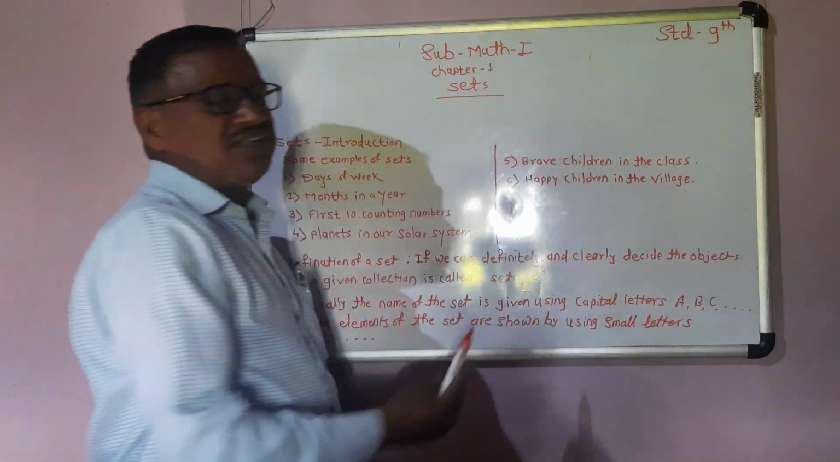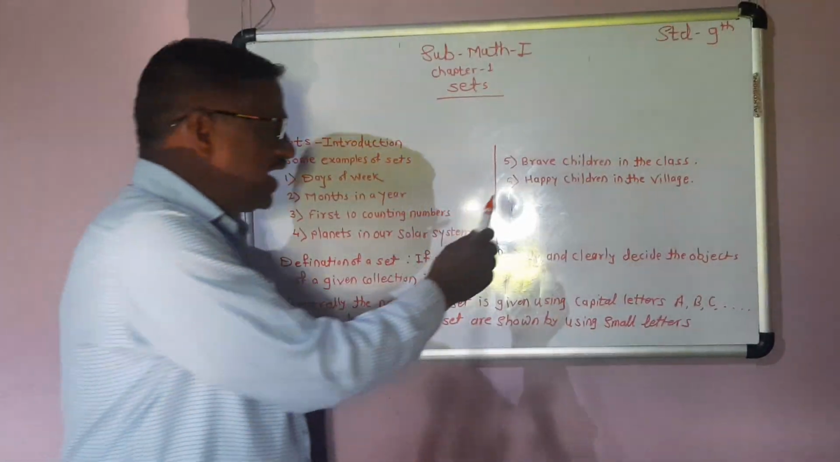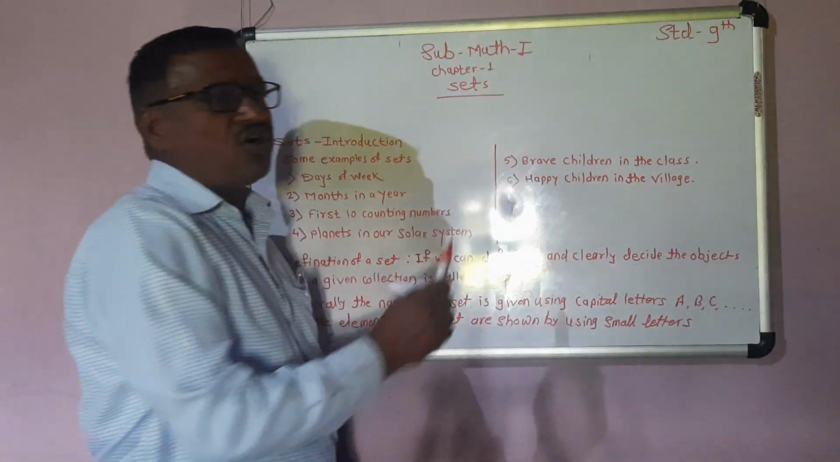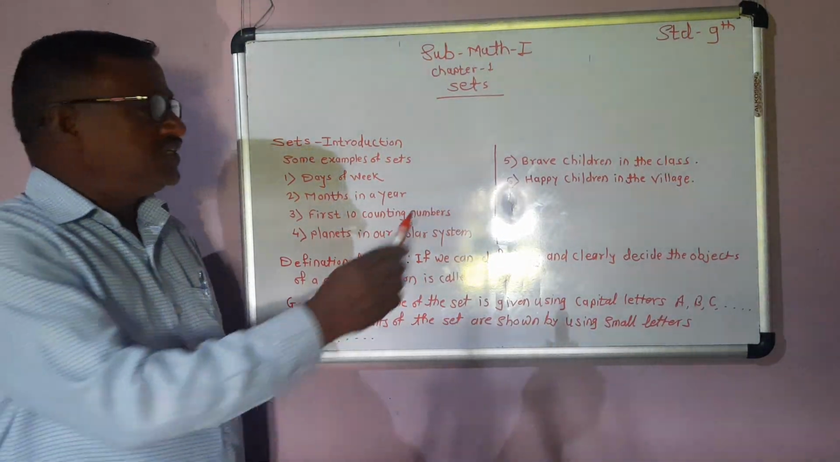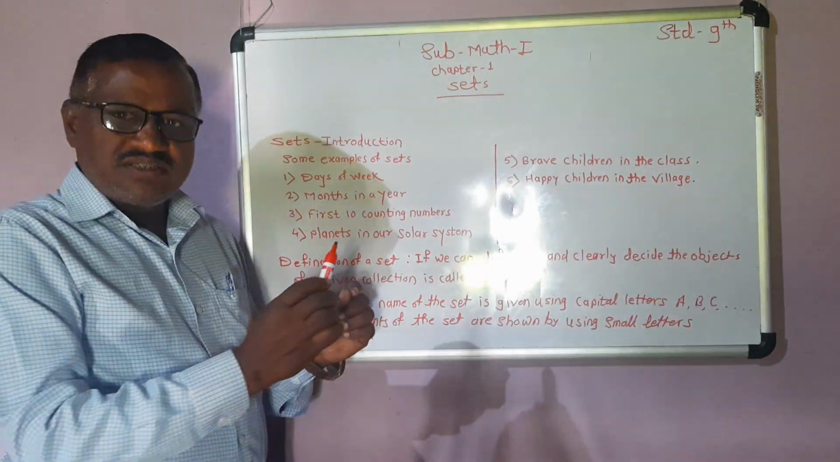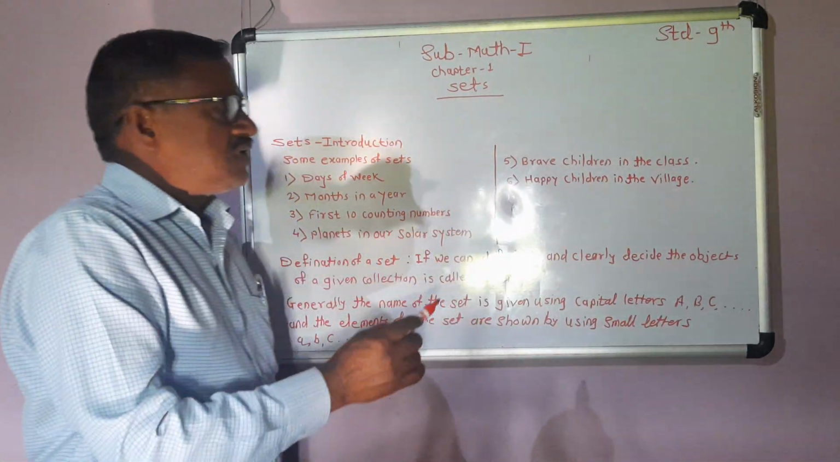Then brave children in the class and happy children in the village. These two are not a set because the definition of brave children is somewhat